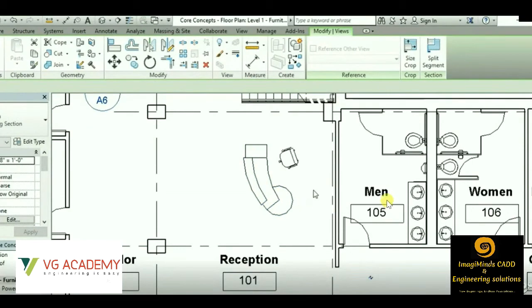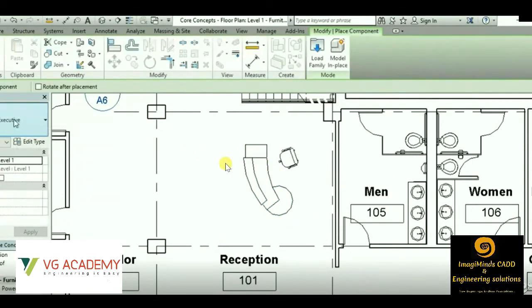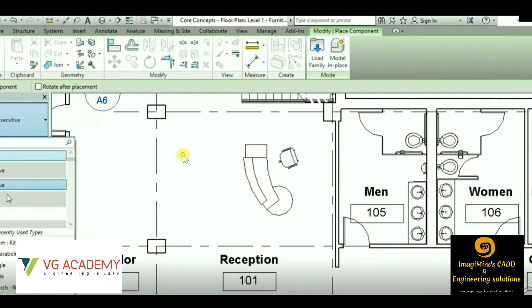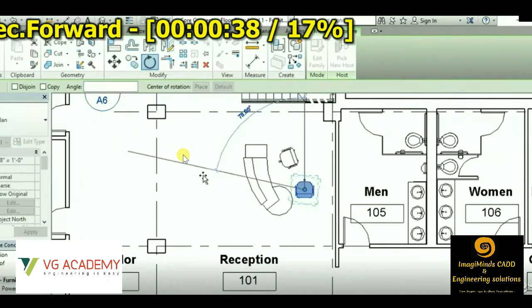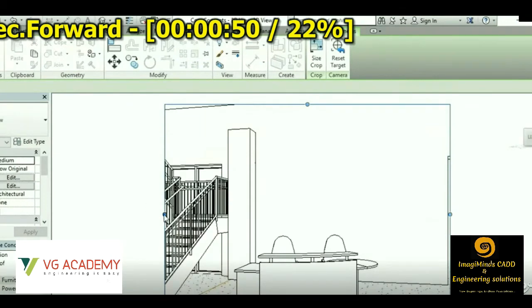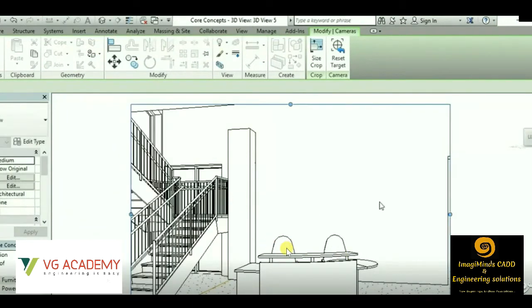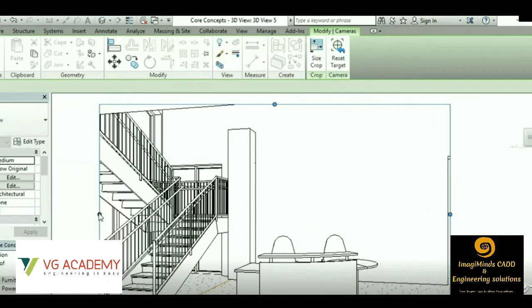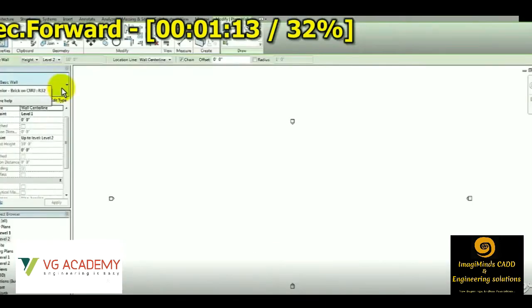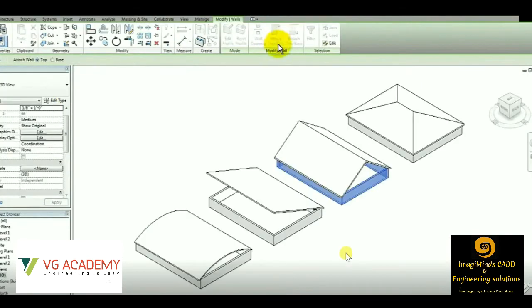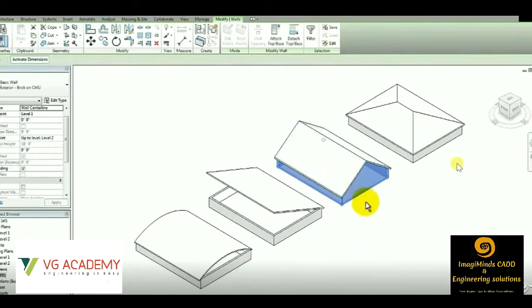So guys, in this video you can see the furniture layout, the 2D furniture layout. Once the camera is set, I'll be setting a camera over here. Then we'll be able to see the furnitures in 3D format. So the camera is set. This is the furnitures in 3D format. Then we can create different types of realistic view. So that process is going on. Few customized roof shapes I'll show you. So these are the few customized roof shapes.